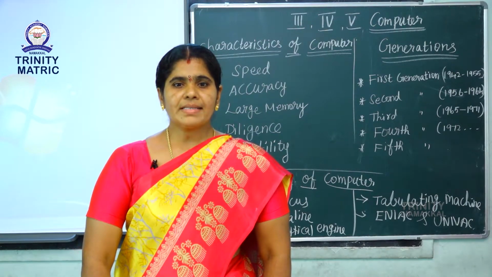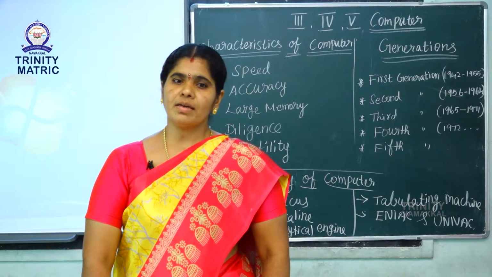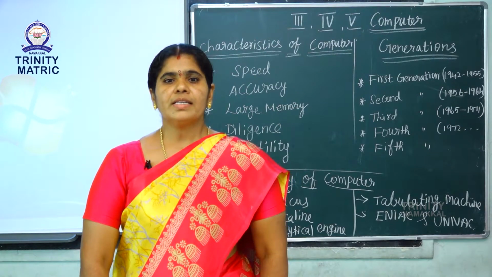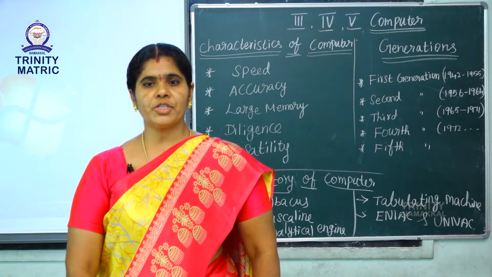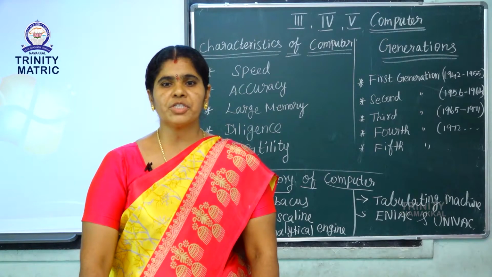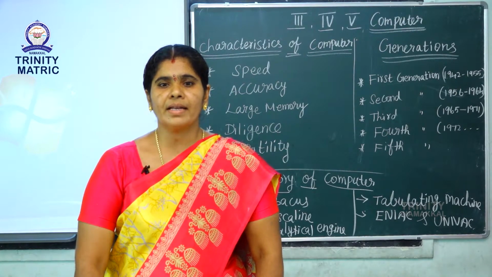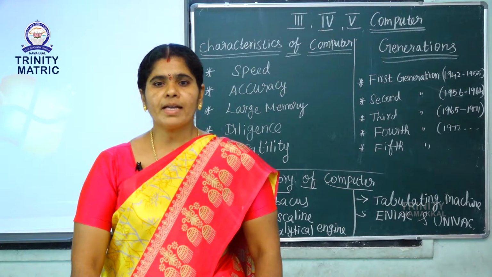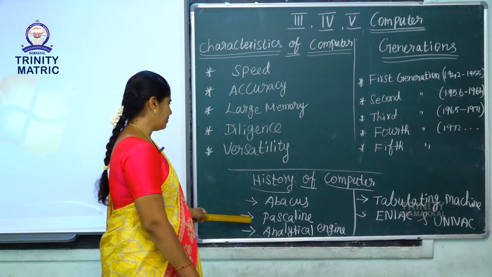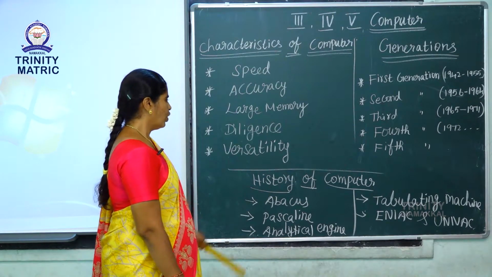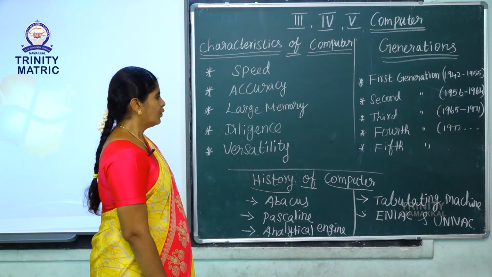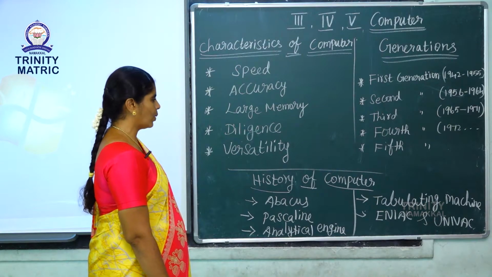Pascaline is also a type of device in the early computer. In 1642, Blaise Pascal, a French mathematician, invented a calculating machine called pascaline. This is a mechanical counting device. Like the same, the analytical engine and tabulating machine also. All these devices were first used as calculating devices.